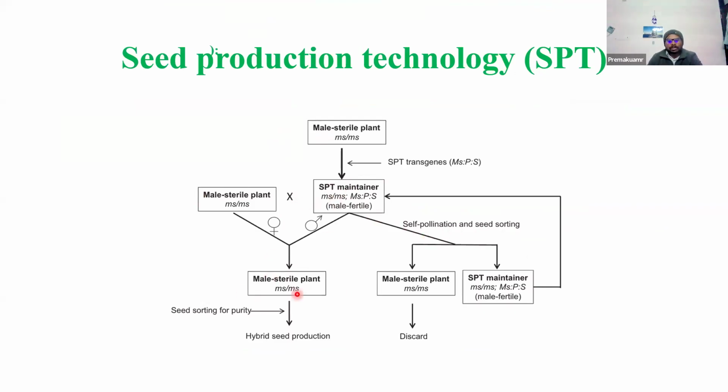How do you eliminate the fertile plants? Wherever you get the color, you eliminate that plant and allow only male sterile plants to grow, then use them for hybrid. After selfing, this plant also produces male sterile plants, but no use. This acts as a maintainer line, then use it for recycling. Understood this method? What is seed production technology?